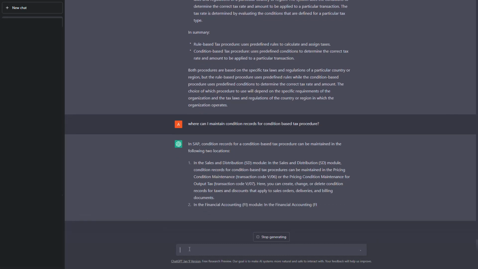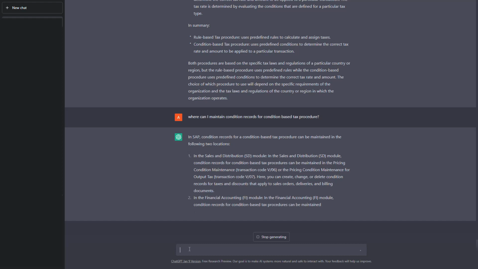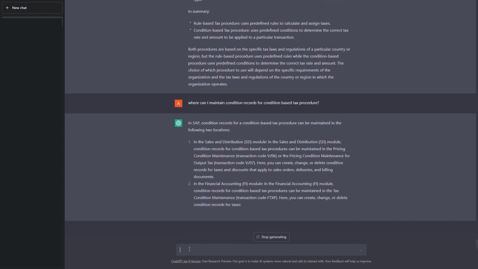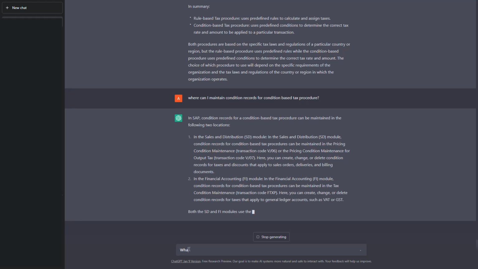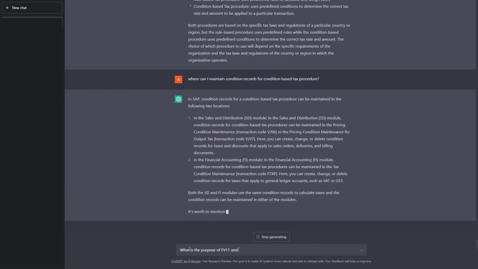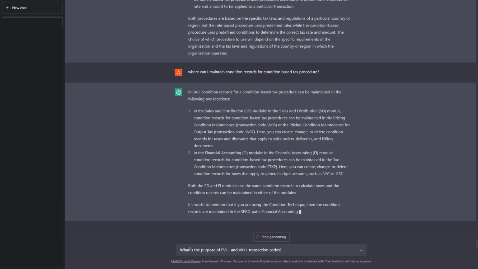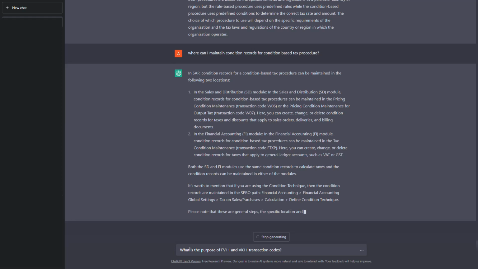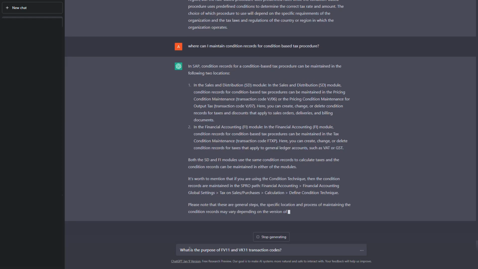This is not correct, because V/06 or V/07 is used to define the condition types, the masters of the condition types. This is a configuration change, but what we are expecting as an answer is VK11 and VK13. So that is not correct. Okay, it also says in the financial accounting module it is maintained in FTXP, and that is also not correct. So this answer is completely not correct at all.